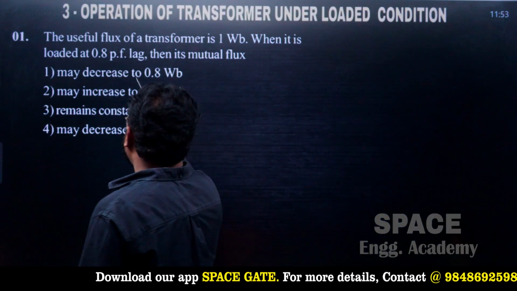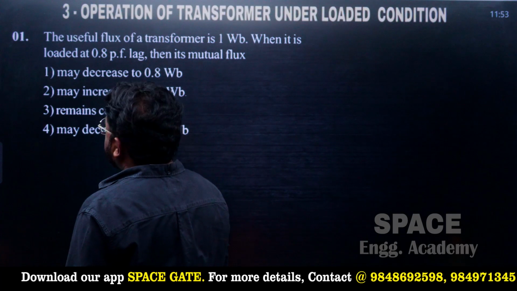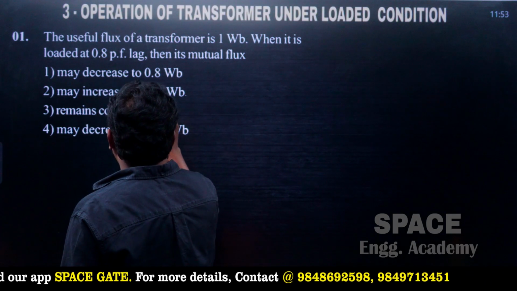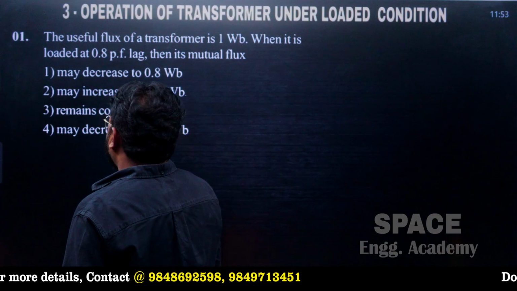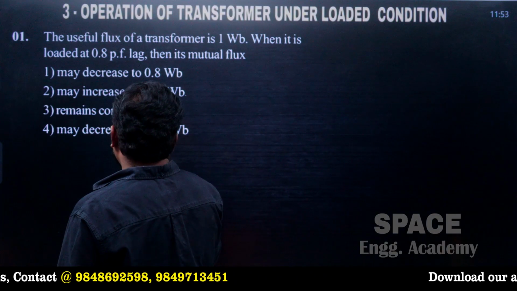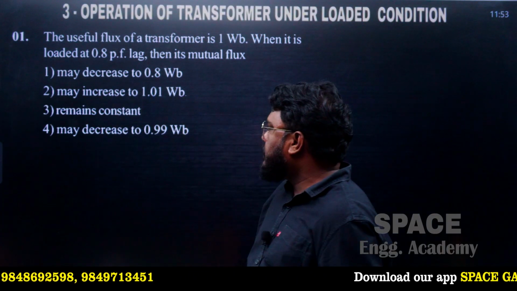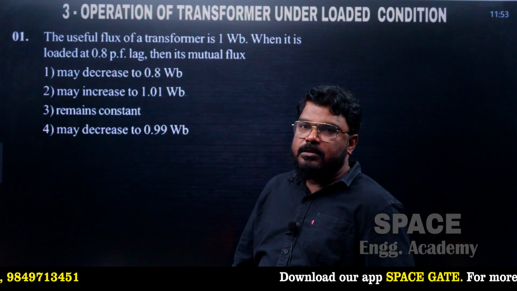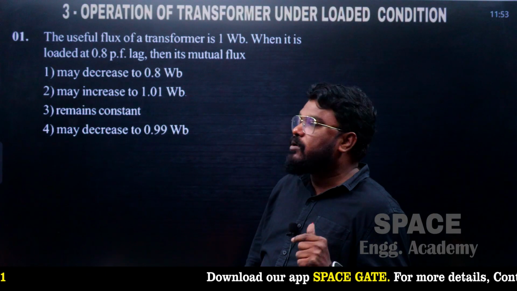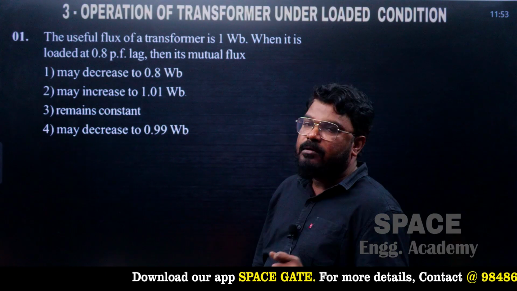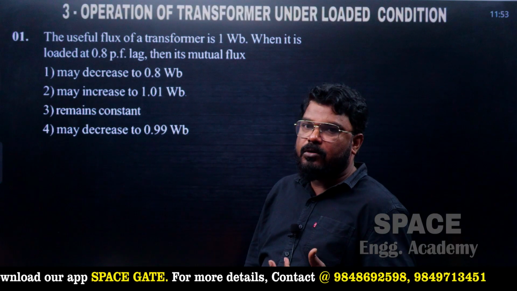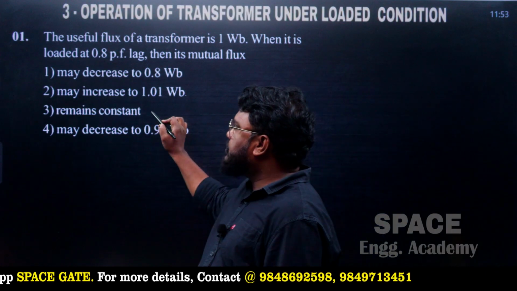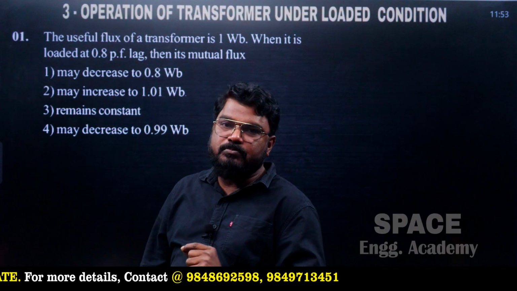Option 1 may decrease to 0.8 Webers, option 2 may increase to 1.01 Webers, option 3 remains constant, and option 4 may decrease to 0.99 Webers. సో ఈ క్వశ్చన్లో చాలా వరకు మీరు చేసే మిస్టేక్ ఏముంటుందంటే mutual flux అనేది transformerలో constant అని అనుకుంటాం, కానీ ఈ ఆప్షన్ మీరు ఒకవేళ సెలెక్ట్ చేసుకుంటే it is absolutely wrong.